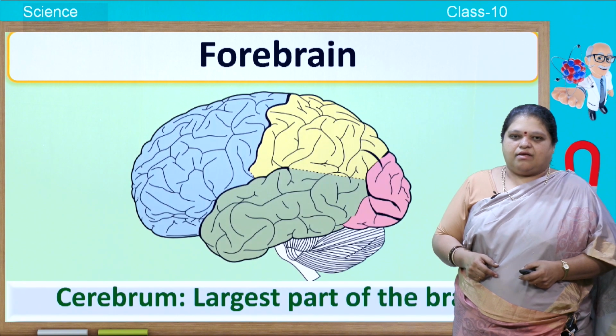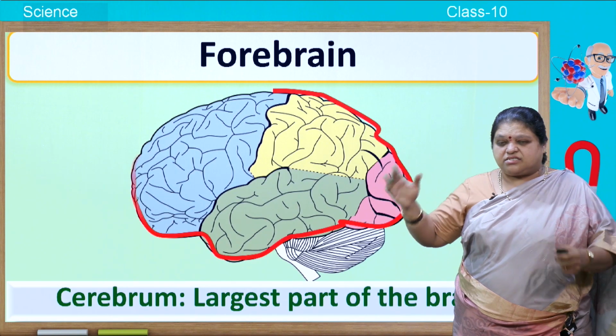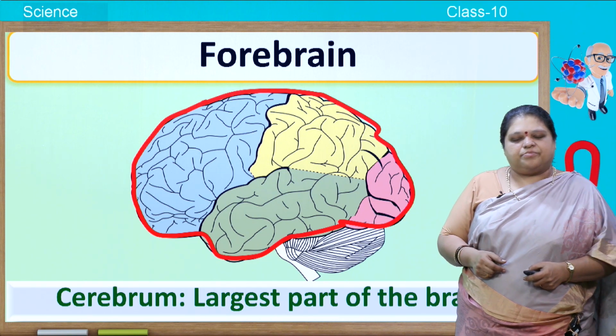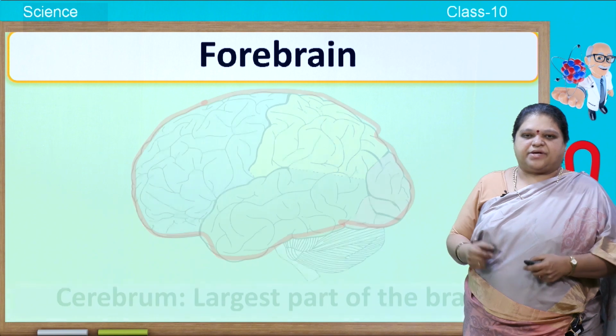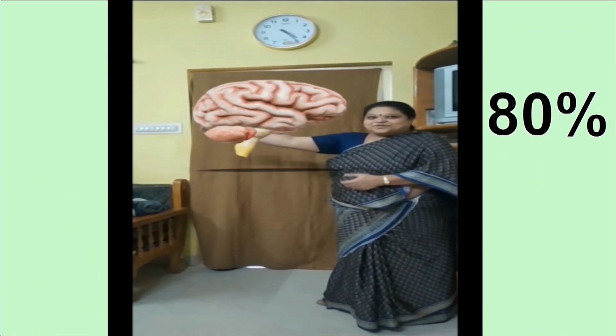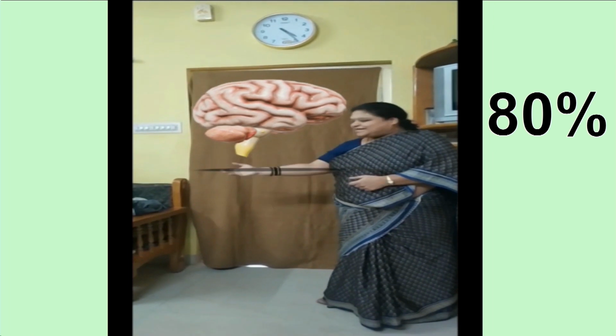Okay. Now, the largest part of the brain is this cerebrum. It comprises nearly 80% of the brain. You can see here I have made an augmented reality. So, this is the biggest part and it is nearly 80% of the brain.